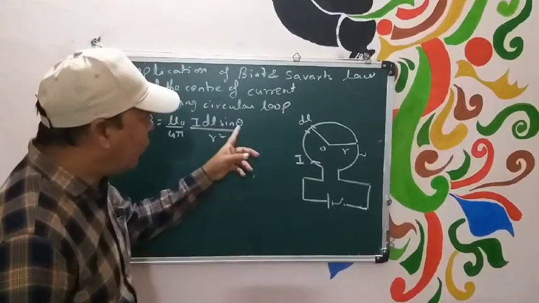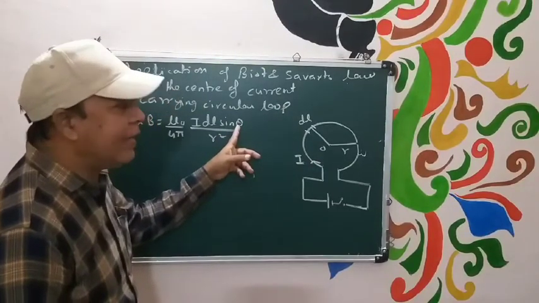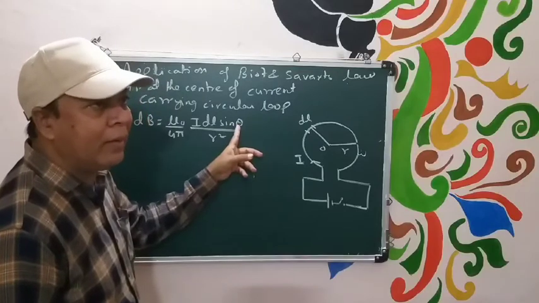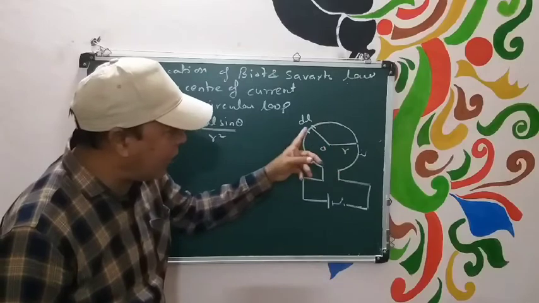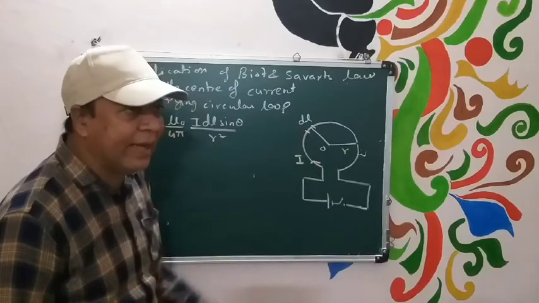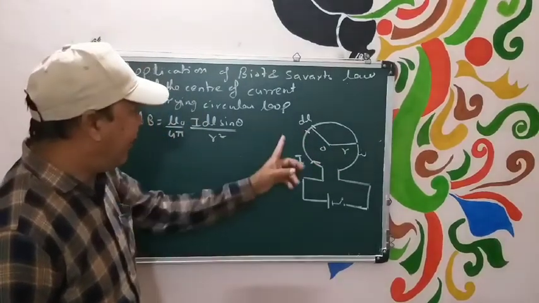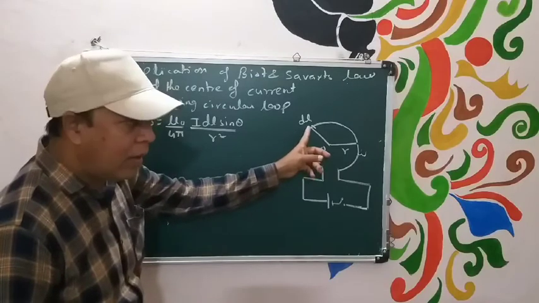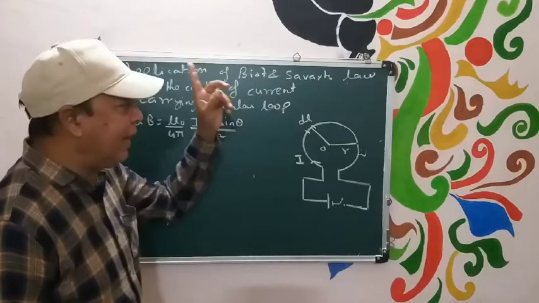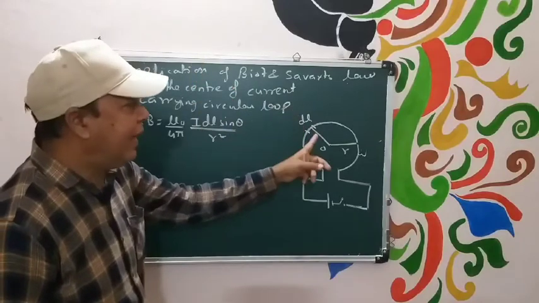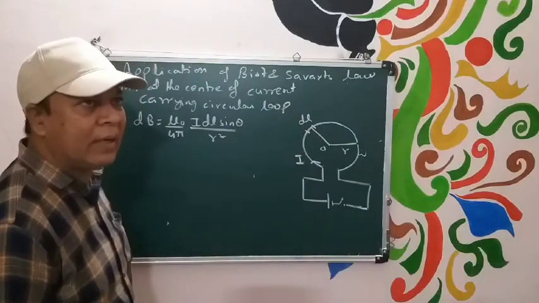Now think about theta. Theta is the angle of the location of the point from dl. dl is along the periphery or circumference of this circle, whereas r is along the radius, and always circumference is perpendicular to its radius.